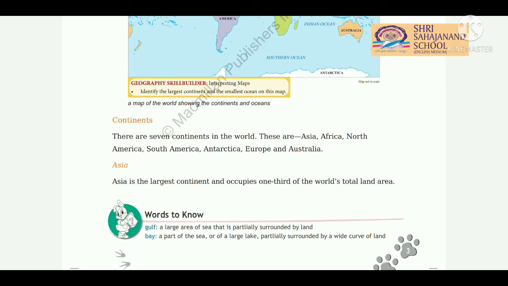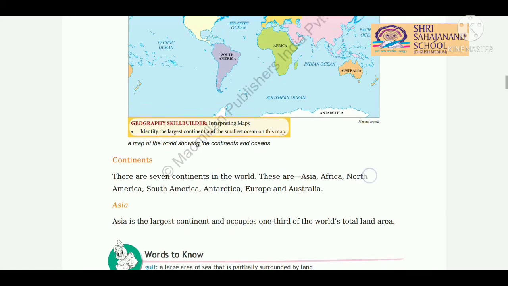That means it is surrounded by the land. And a bay is a part of the sea or of a large lake partially surrounded by a wide curve of land.